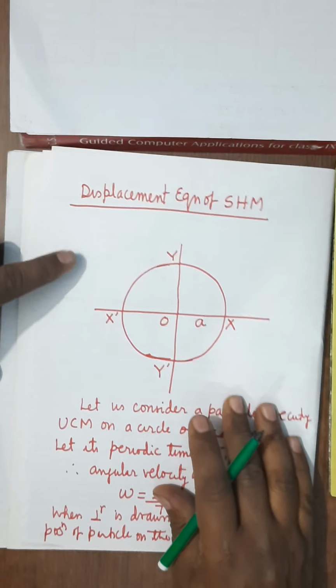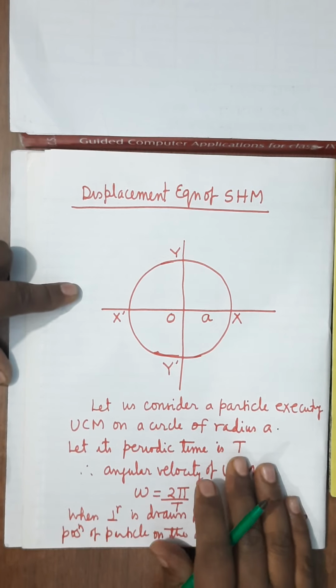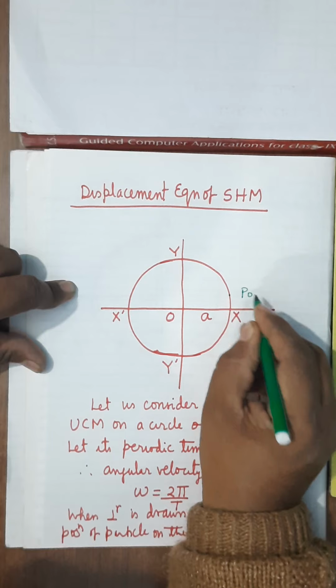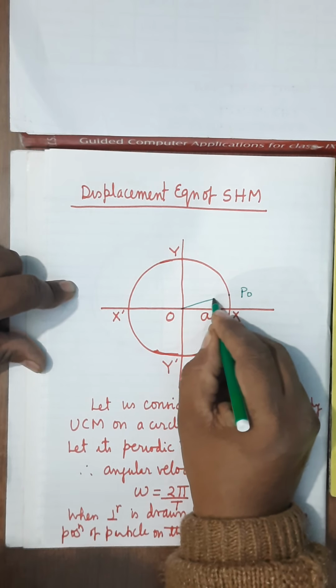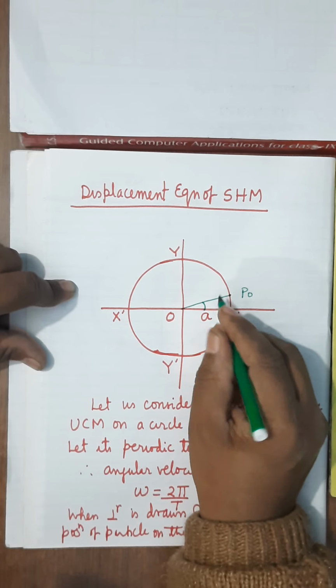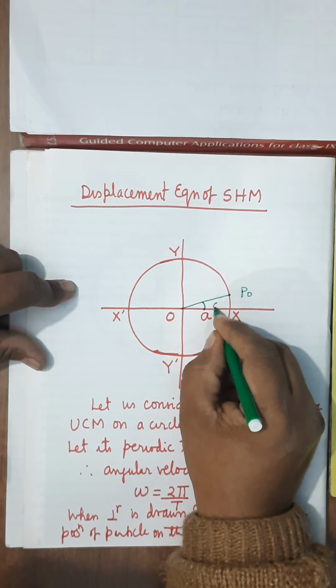Now see here, let at time t equals 0 the particle be at P naught, meaning what is the angular displacement? You can take it as alpha or phi.